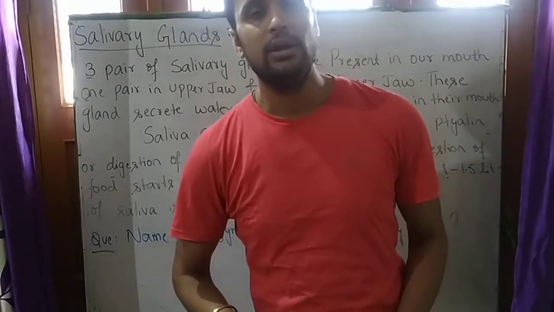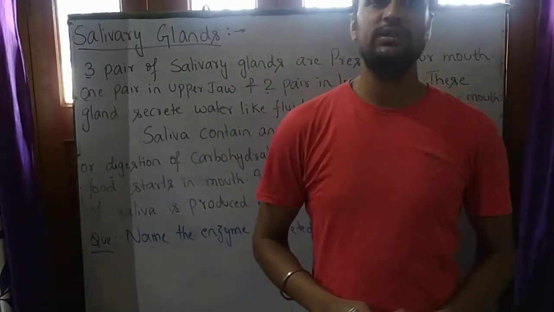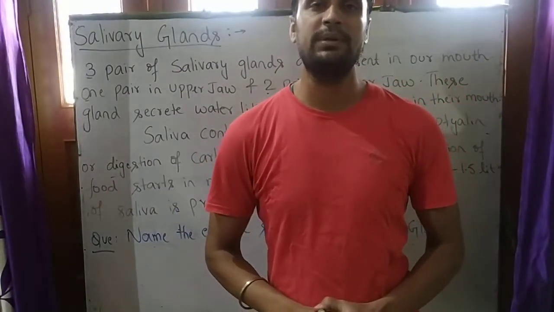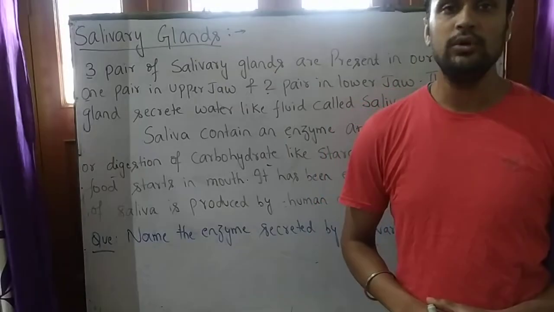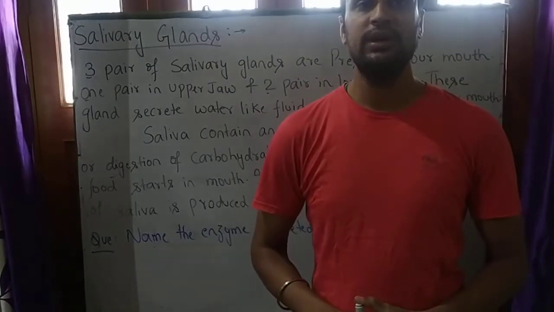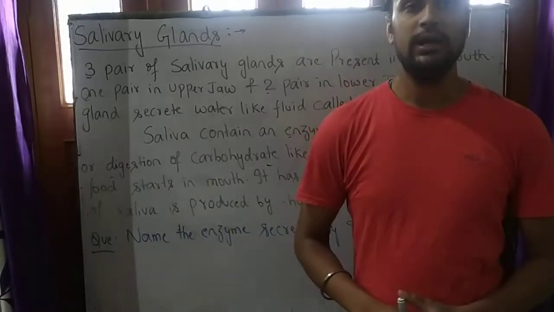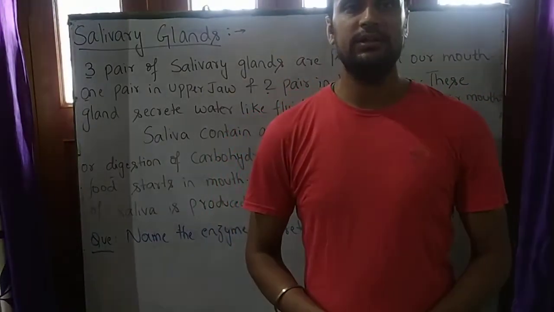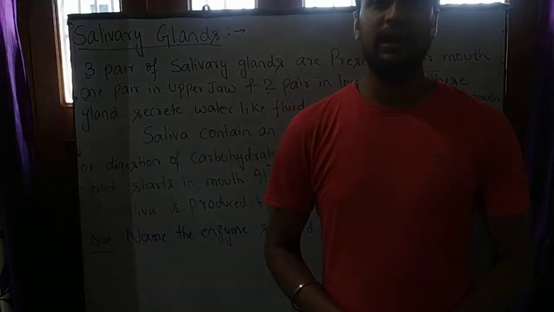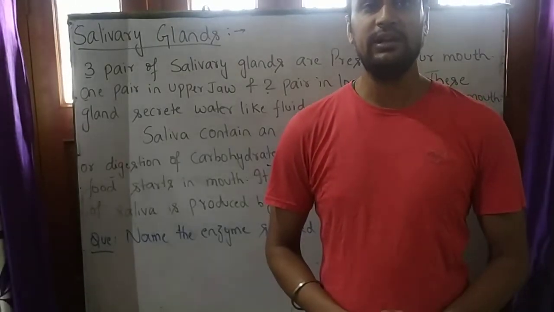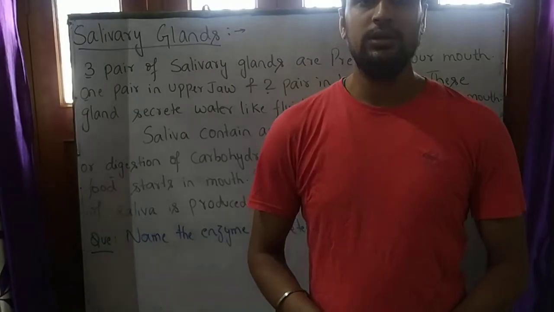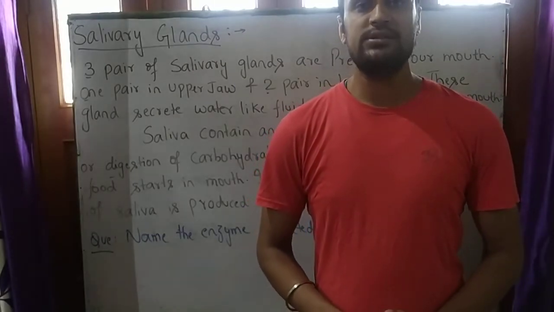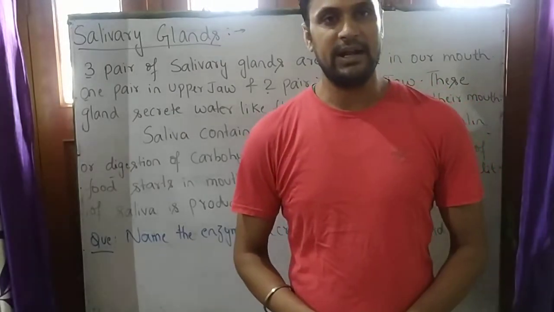So, student, in last class we were discussing about digestion in human beings. Like I told you that digestion in human beings starts in mouth cavity. The cavity of mouth is known as buccal cavity. This buccal cavity contains teeth, salivary gland and tongue. Now, students, let's discuss about salivary gland.